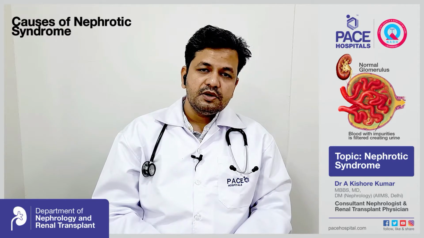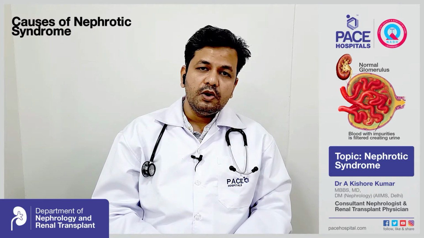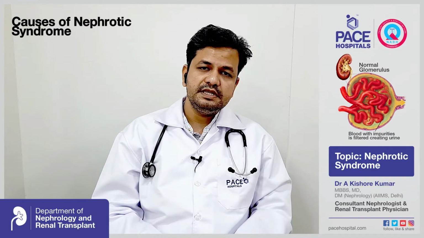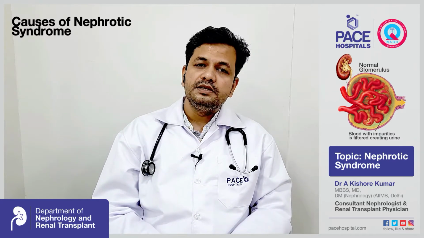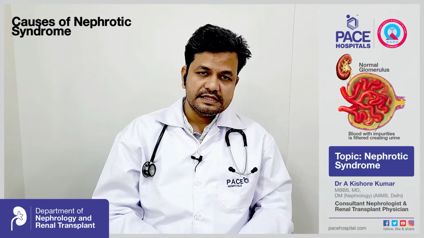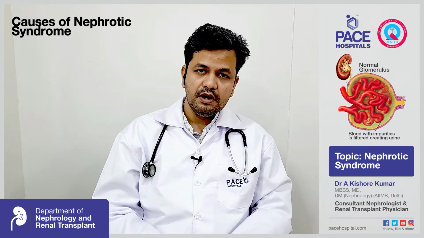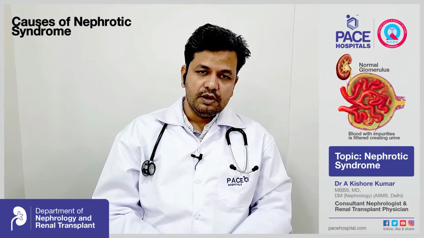The other systemic causes, the most important one being autoimmune diseases. Example, systemic lupus erythematosus. It is an autoimmune disease, which means our body's immunity is acting against us. Systemic lupus erythematosus can involve the kidney, and it can cause skin rash, joint pains and many other symptoms. So these are the main causes of nephrotic syndrome which involve the whole body or many organs.